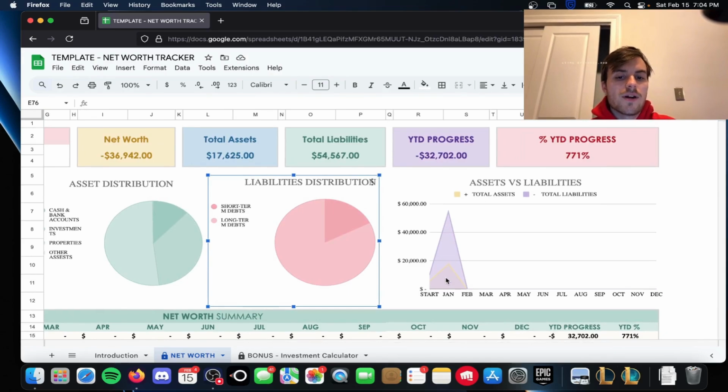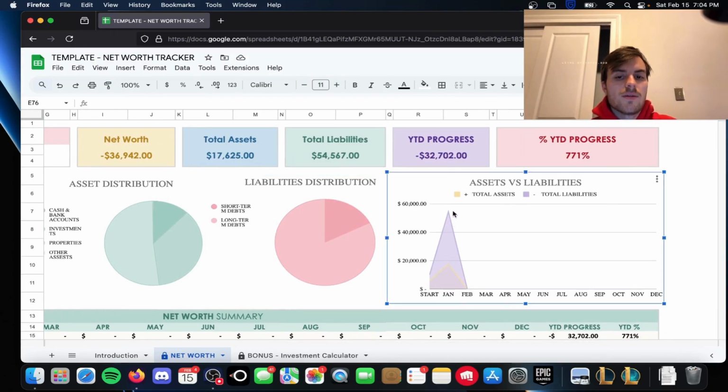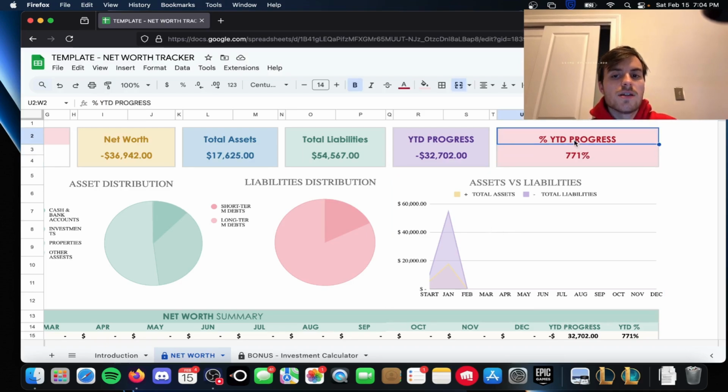Then that'll spell it out right here. We can see that our liabilities are way above our assets right now. But as we get better with that month to month, this will transform, right? We can see the year-to-date progress, which is basically telling you how much month by month you're making progress.